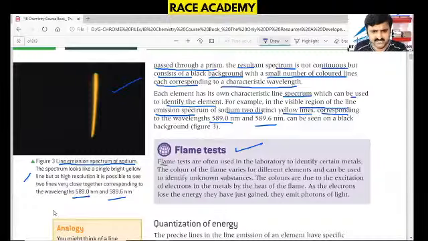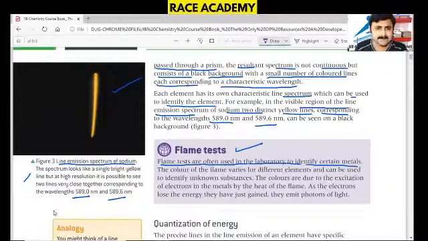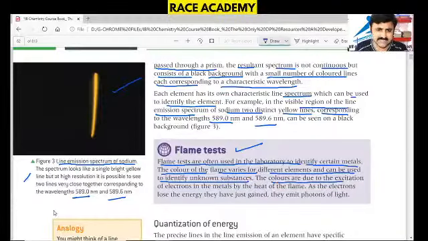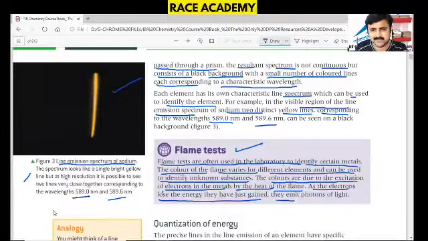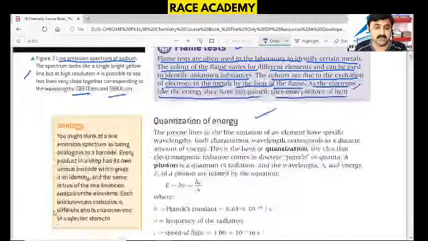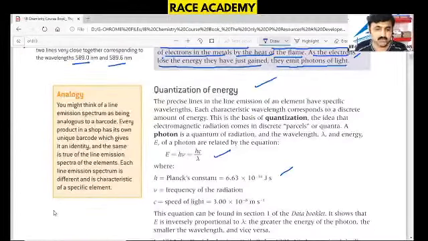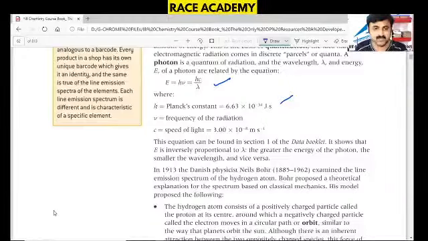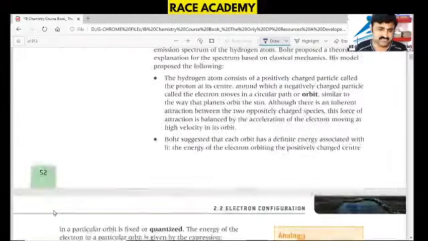Coming to the application, the flame test is often used in the laboratory to identify certain metals. The color of the flame varies for different elements and can be used to identify unknown substances. The color is due to the excitation of electrons in the metals by the heat of the flame. As electrons lose the energy they have just gained, they emit photons of light. That's what we discussed about quantization of energy. Max Planck gave the expression E equals h nu, with h the constant for the quantum theory. That's what we have discussed in the sessions also.